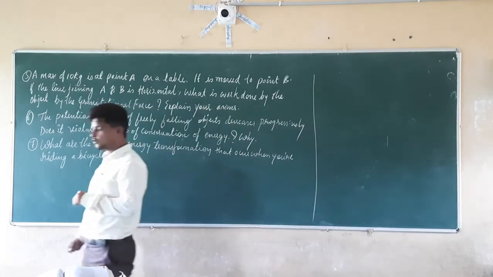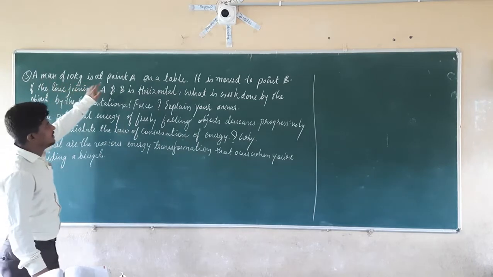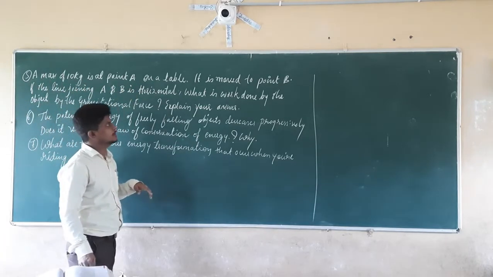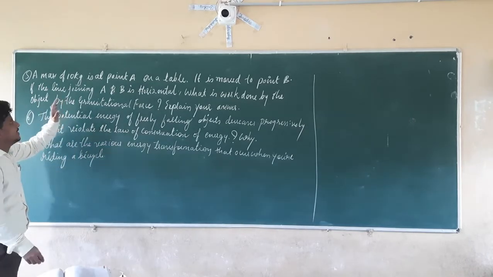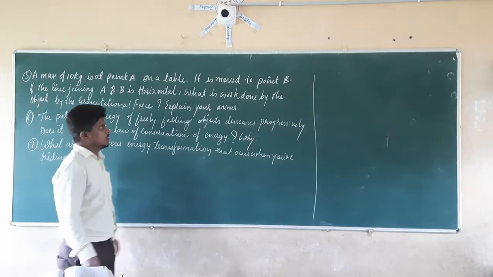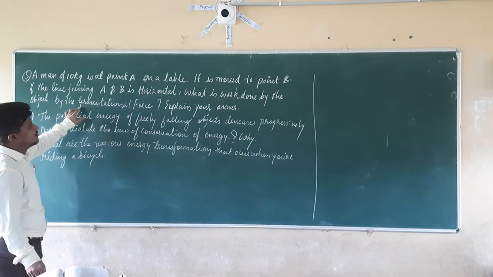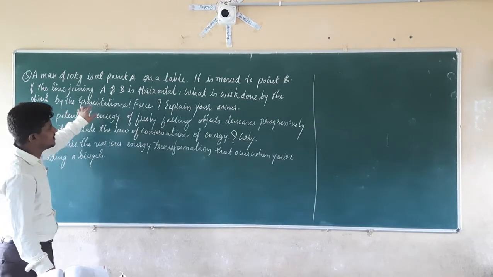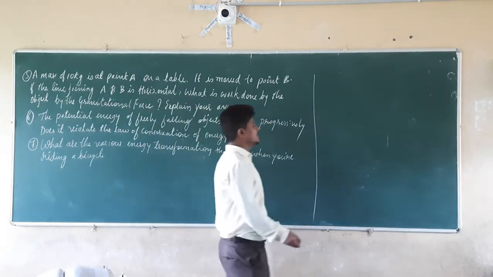Now let us consider question number 5. A mass of 10 kg is at point A on a table. It is moved to point B. If the line joining A and B is horizontal, what is the work done on the object by the gravitational force? Explain your answer. So what is given in the problem statement?